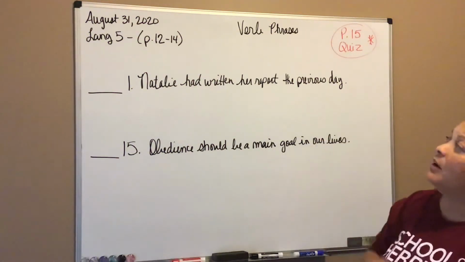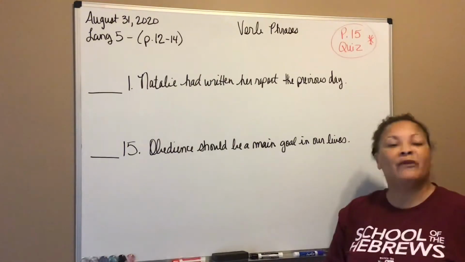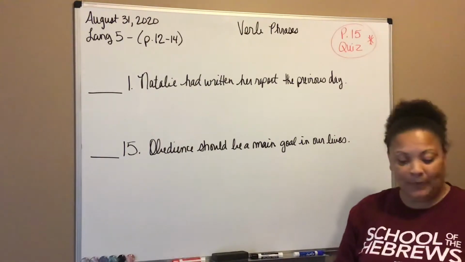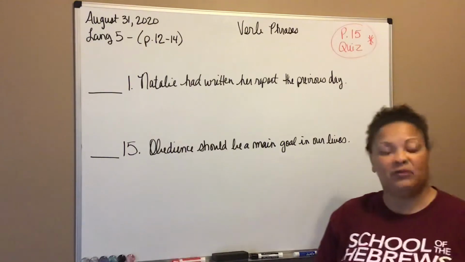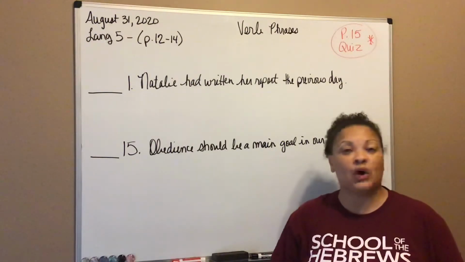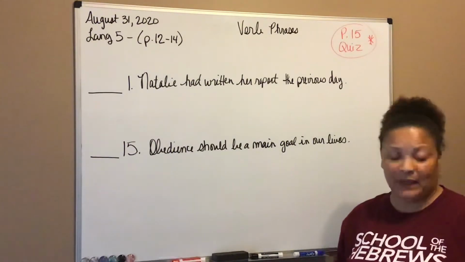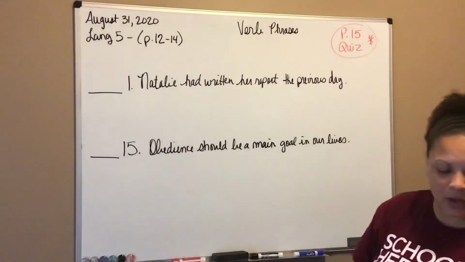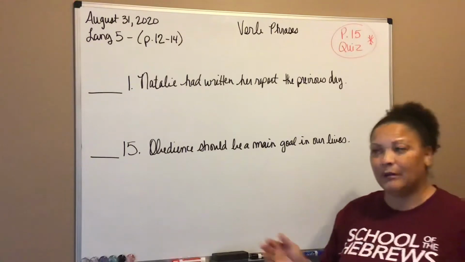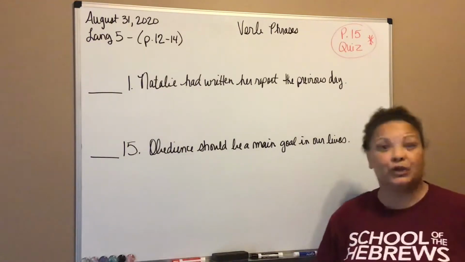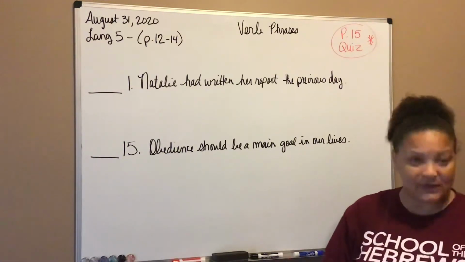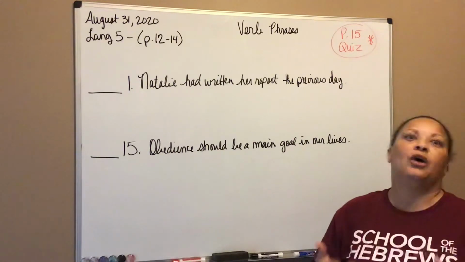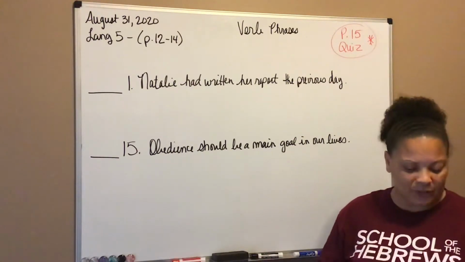We're on pages 12 to 14. We're going to be talking about verb phrases. So remember, I introduced you to state of being verbs, which are am, is, are, was, were, be, being, and been. And we also talked about helping verbs. And I told you you'd need those along the way for the remainder of the school year and past the fifth, sixth, seventh grade, so on. You will always need to know these verbs.